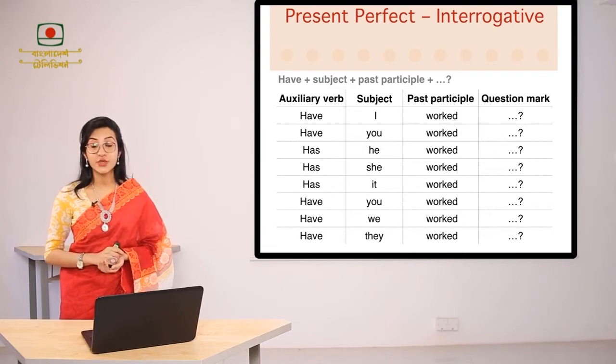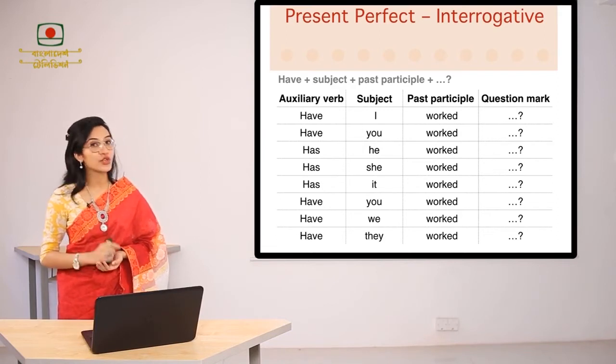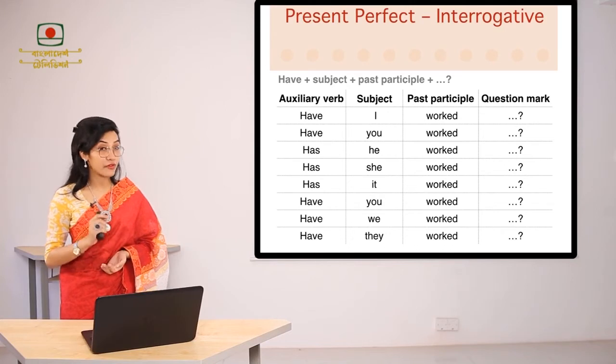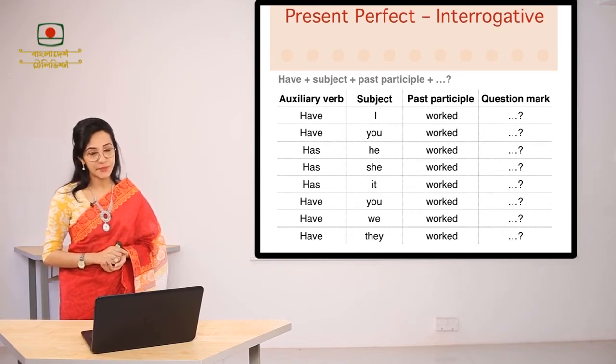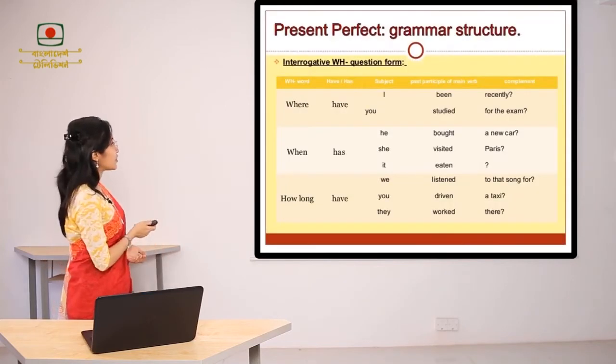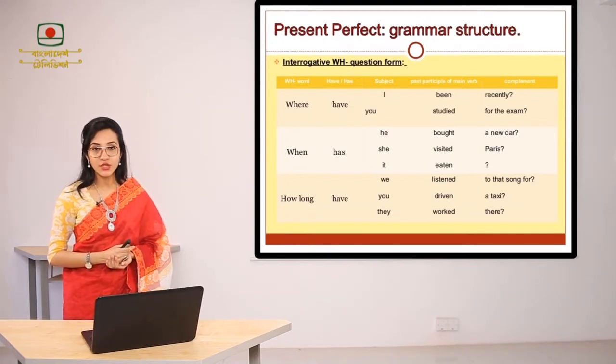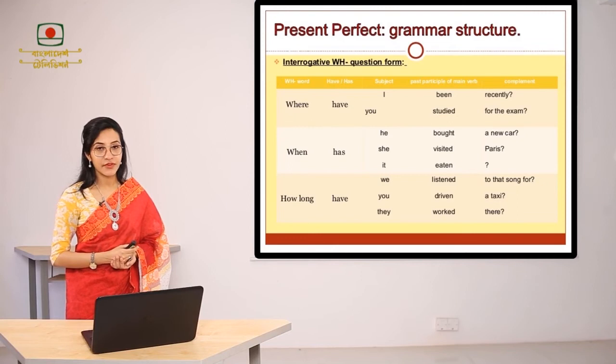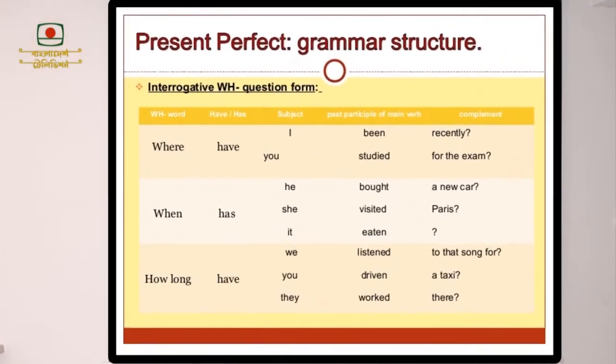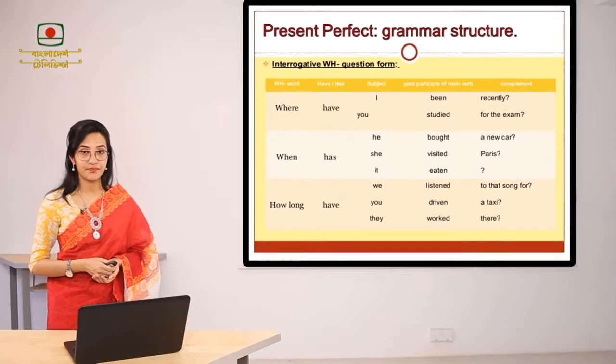Do not forget to use the question mark at the end of the sentence because it is very vital to make the sentence meaningful. Now this is the structure that we are going to follow when you use a WH question to ask a question. For example, where have I been recently? Where have you studied for the exam?